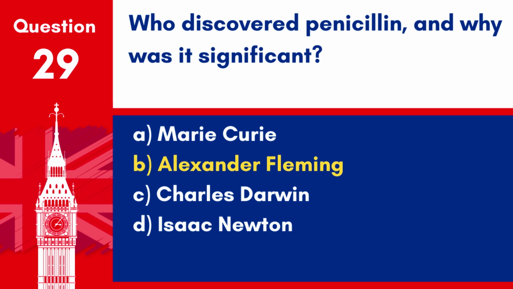Answer B. Alexander Fleming. Alexander Fleming discovered penicillin in 1928, and it was significant because it led to the development of antibiotics, which have saved countless lives by effectively treating bacterial infections.